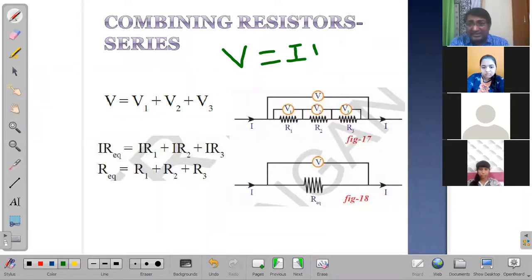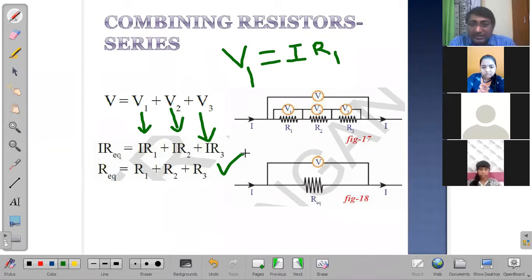For the first resistor, it's V1 and resistor R1. We already discussed this. Current is the same throughout. That's why V1 is equal to I into R1. V2 is equal to I into R2 because the same current is flowing, that is equal to I, and V3 is I into R3. Okay. So that's the reason, when we cancel off I, we end up with this particular definition where R equivalent is equal to R1 plus R2 plus R3 for a series circuit.